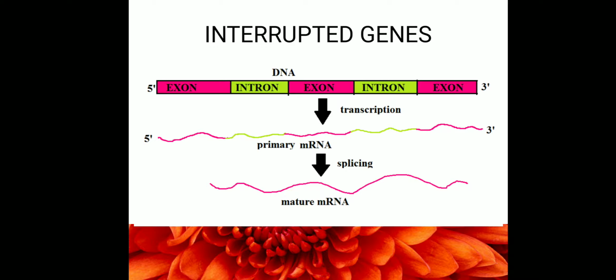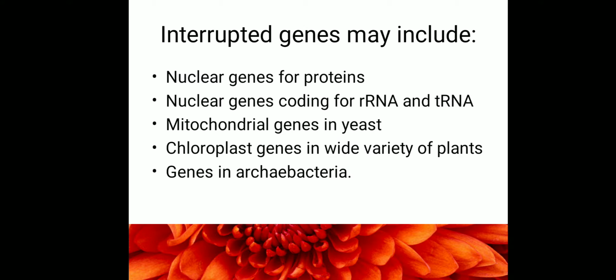I hope this is clear to you all. The interrupted gene will get copied onto mRNA. When it gets copied onto mRNA, both exons and introns are copied. Later on, during post-transcriptional modification, introns are removed and exons are joined. So exons are the coding region. When all the coding regions are joined, this mRNA we call mature mRNA, and this mature mRNA goes for the translation process where the proteins are synthesized.